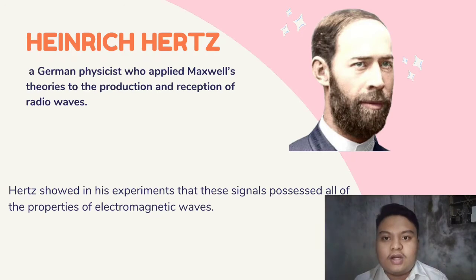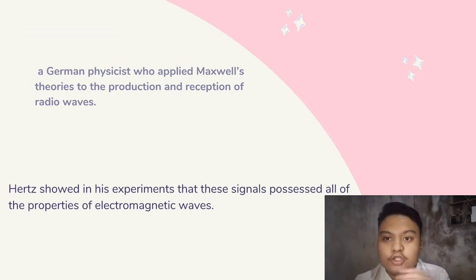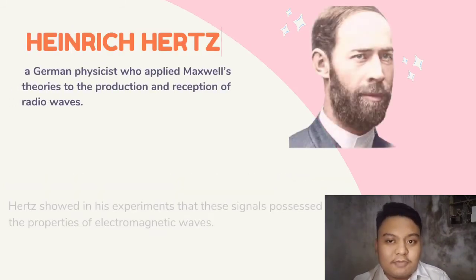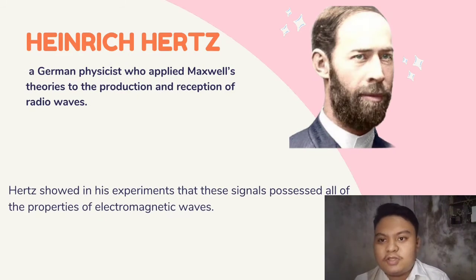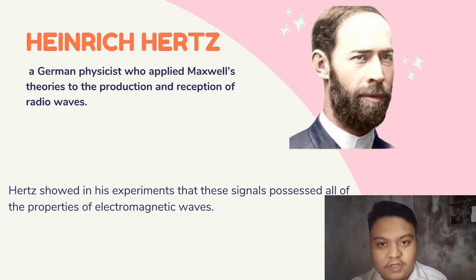He used two rods that serve as the receiver and a spark gap as the receiving antennae. Where the waves were picked up, a corresponding spark would jump. Hertz showed in his experiments that these signals possessed all of the properties of electromagnetic waves.